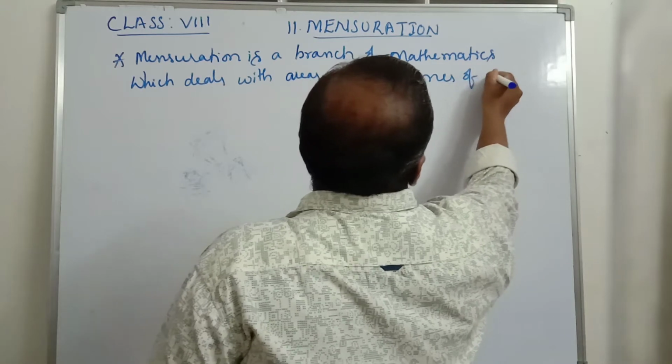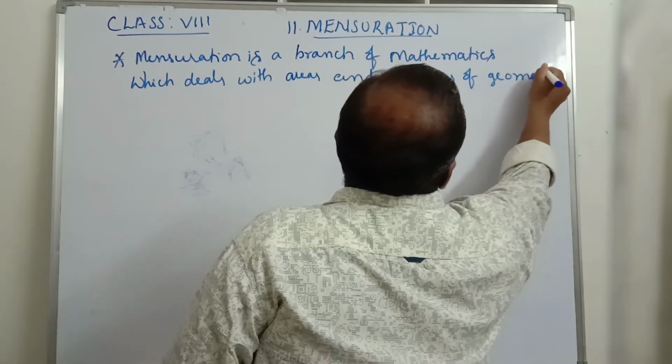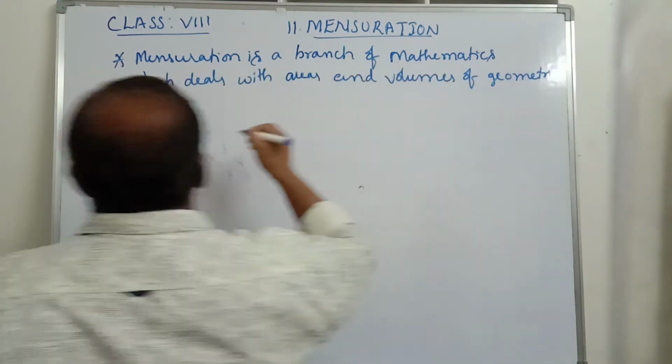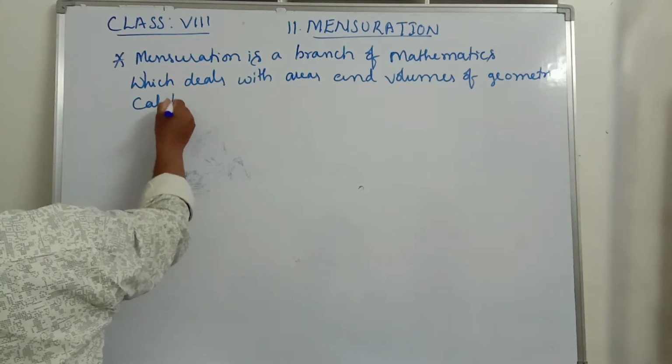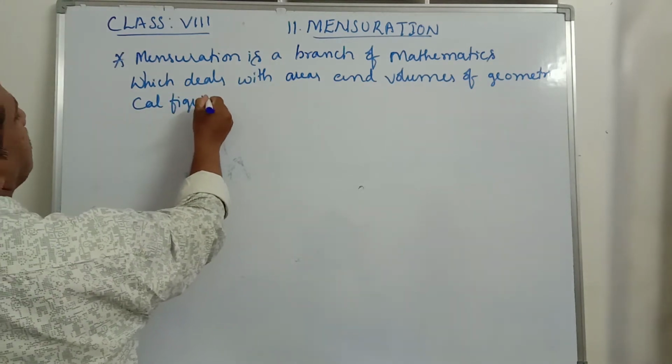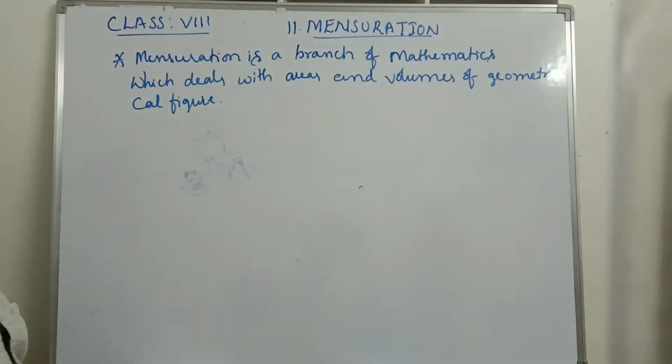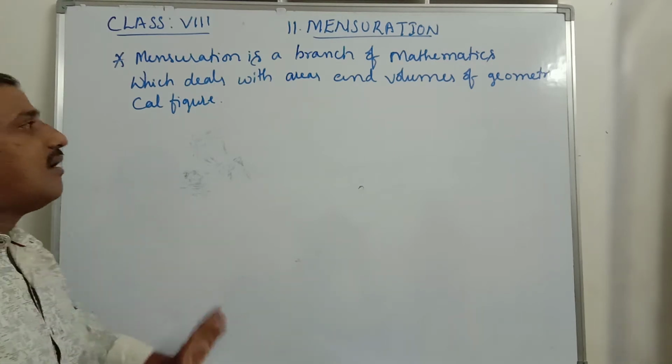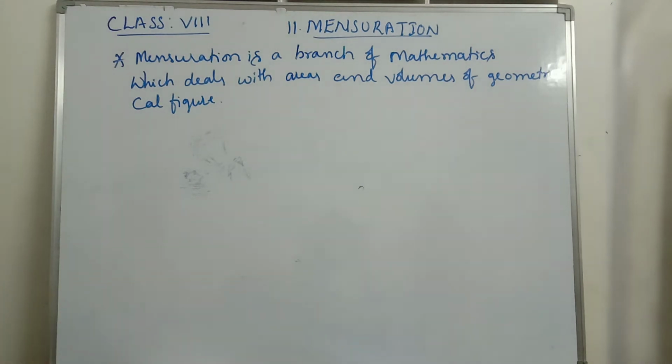Mensuration is a branch of mathematics which deals with areas and volumes of the geometrical figures.